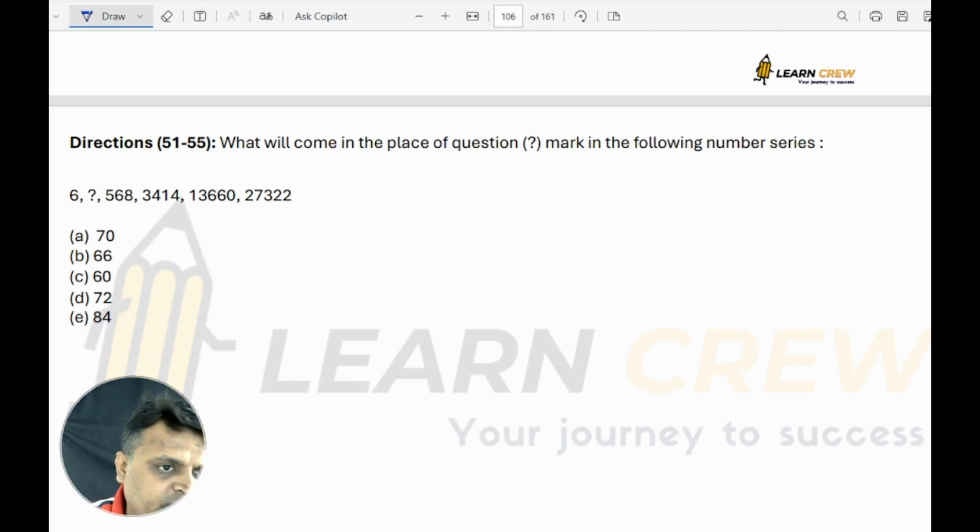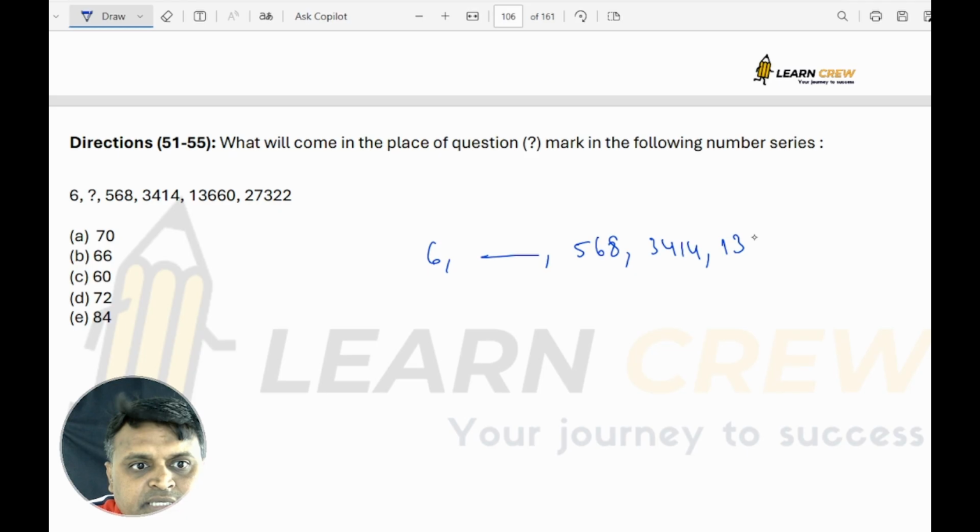Next, questions 51 to 55. So this is also definitely a sudden increase. 6 becomes some value, it becomes 568, it becomes 3414, it becomes 13,660, it becomes 27,320. If you see here very clearly, what is the logic here? 13,660, 27,320.